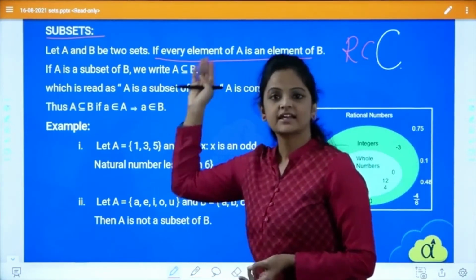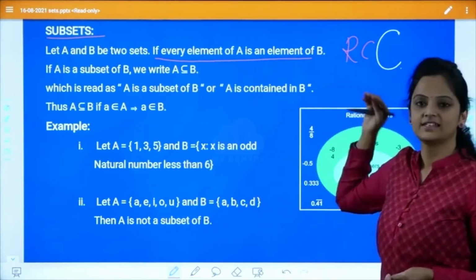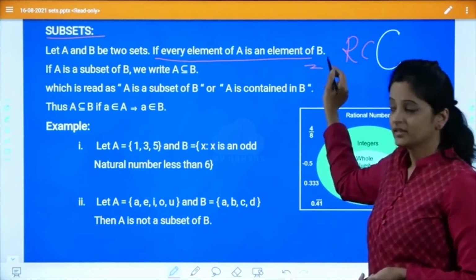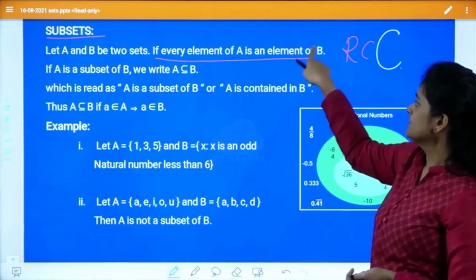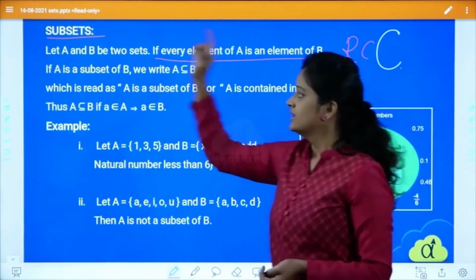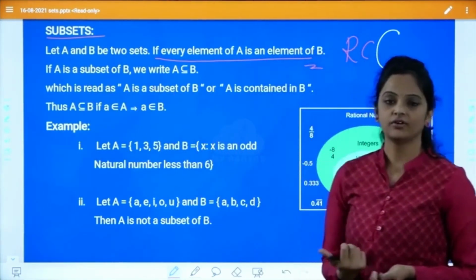Come back to this. If every element of A is an element of B, if each and every element of A is an element of B, then we say A is a subset of B.